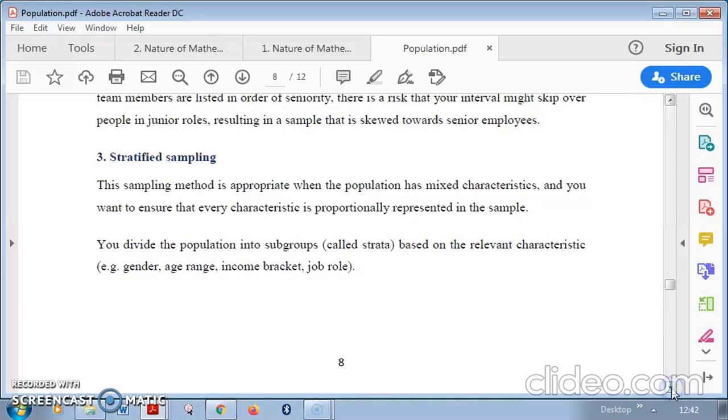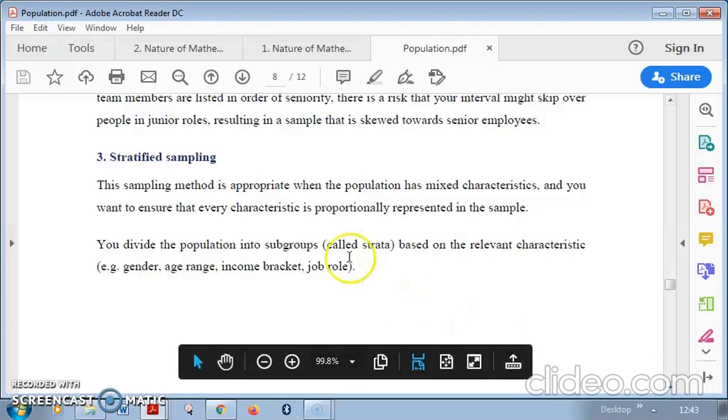Next comes stratified sampling. This sampling method is appropriate when the population has mixed characteristics and you want to ensure that every characteristic is proportionally represented in the sample. The key word here is proportionally.